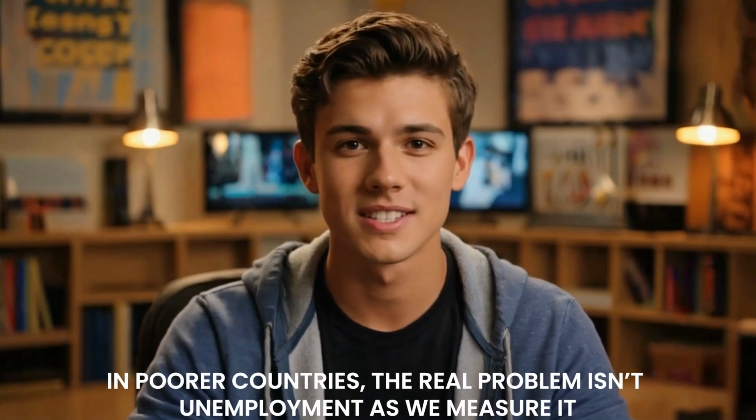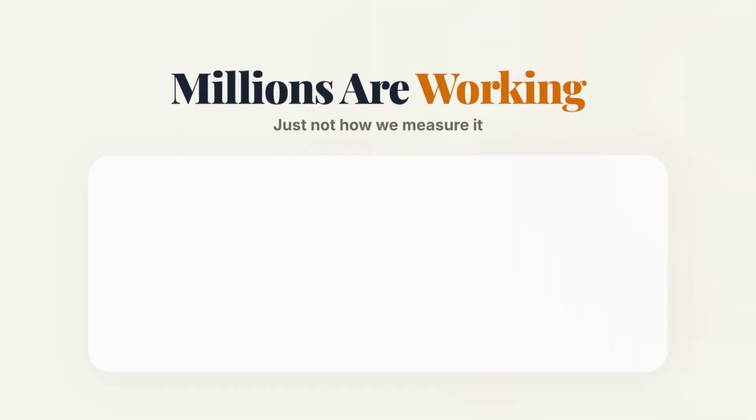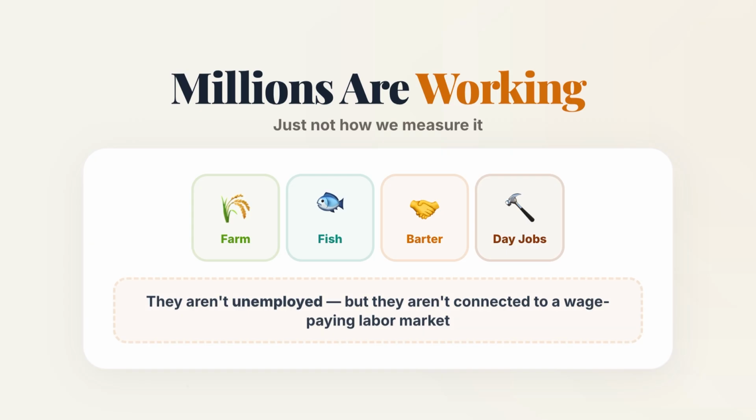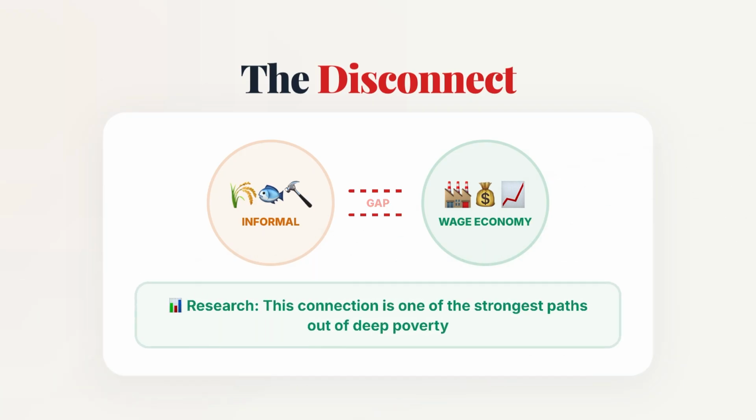In poorer countries, the real problem isn't unemployment as we measure it. Millions farm, fish, barter, and string together day jobs. They aren't unemployed, but they aren't connected to a wage-paying labor market either. And research says that connection is one of the strongest paths out of deep poverty.